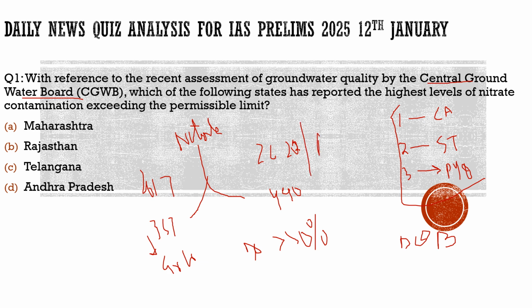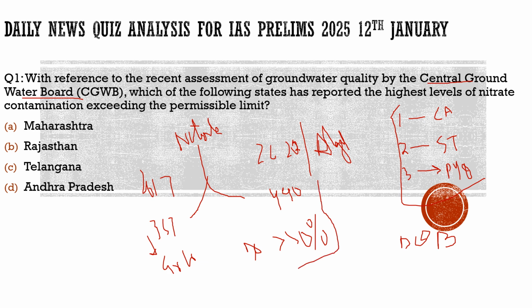The algal bloom. When there is algal bloom, or we can say eutrophication happens there, then what does it lead to? It will deprive the water body of oxygen. The water body will be deprived of oxygen because of this algal bloom, and it will definitely impact the quantity of oxygen in water, and it will definitely impact the marine life there. So these are the major impacts of the nitrate pollution which this article highlighted.